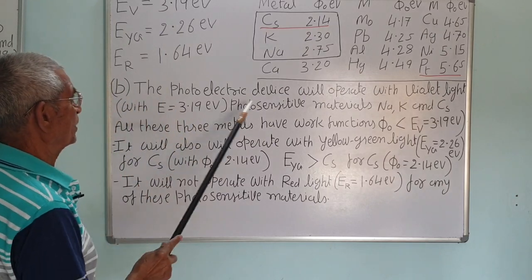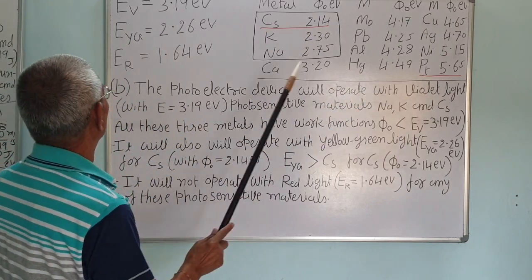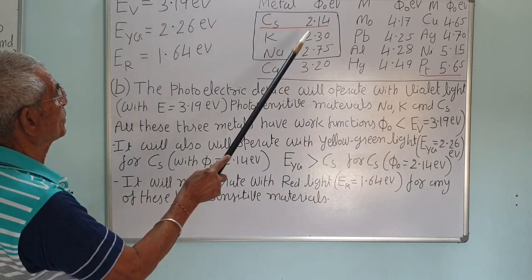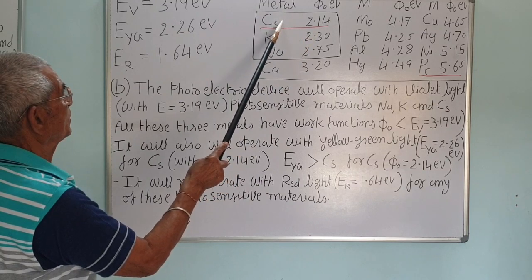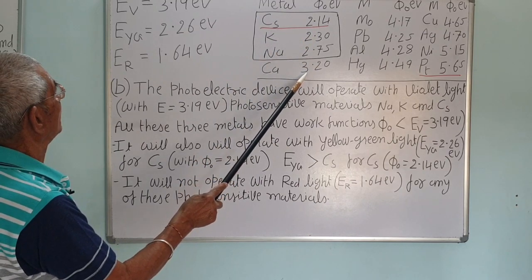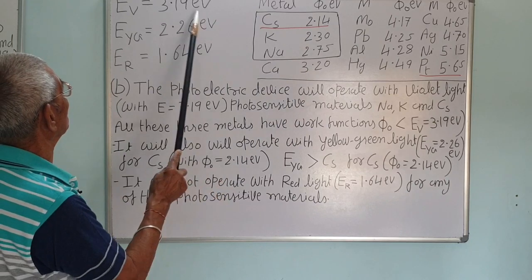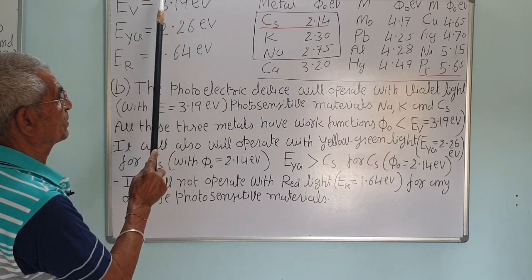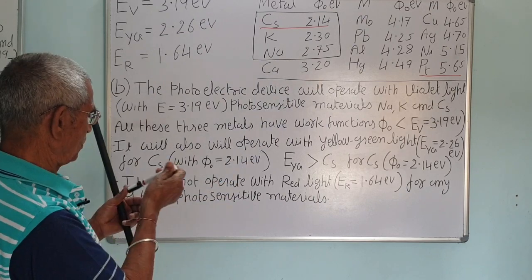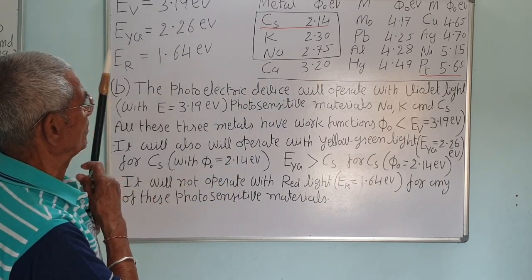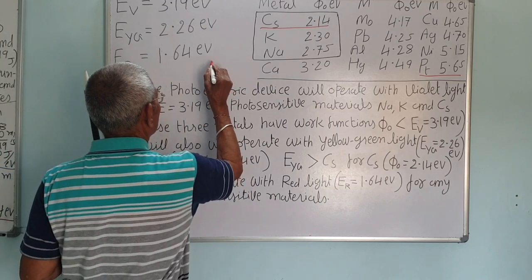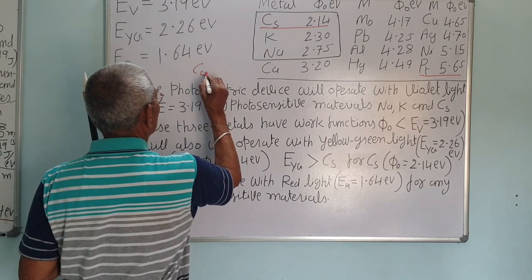Now the photoelectric device will operate with violet light, whose energy is 3.19. So it will work for cesium, potassium and sodium. But calcium's work function is slightly greater than this. The work function of calcium is 3.20. So if you want to remove the electron from the calcium atom, you need that energy.